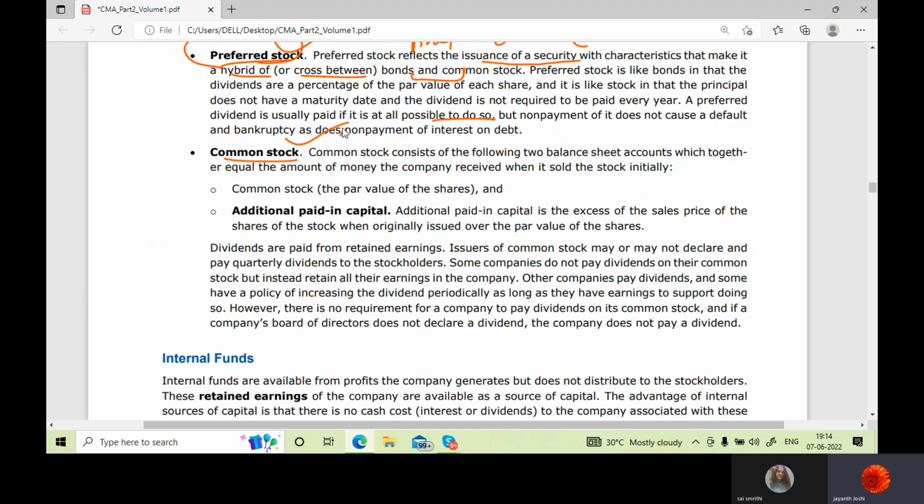now common stock, these are the actual owners of the company and they have been given stakes in the company since they bought the stakes in the company by buying the shares of the company.